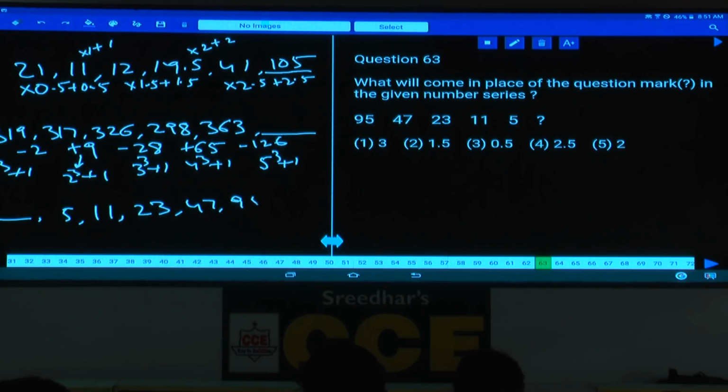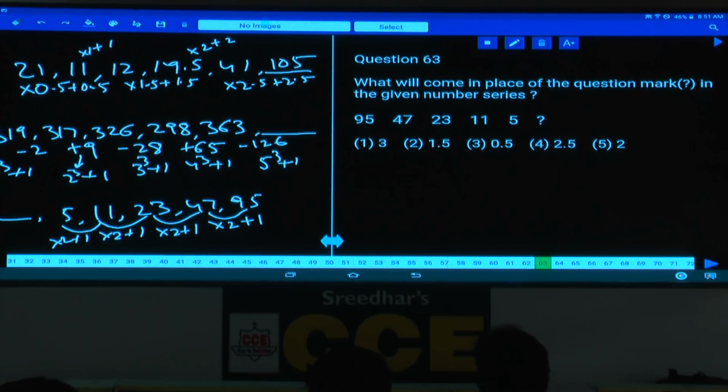Tell me how to represent this one. 47 into 2 is how much? 94 plus 1 is 95. 23 into 2, 46 plus 1 is 47. 11 into 2 plus 1 is 23. And 5 into 2, 10 plus 1 is 11. And something into 2 plus 1 must be 5. That means 5 minus 1 divided by 2. How much? That is 2.